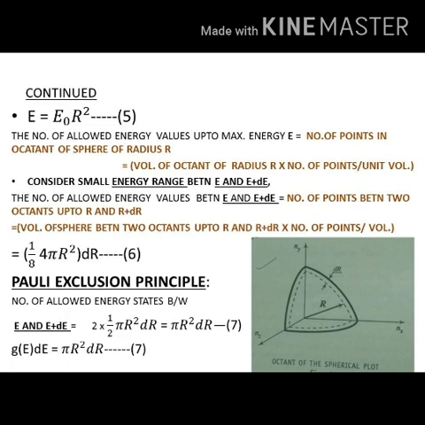Therefore we can write G of E into dE. Why am I writing G of E into dE? Because it is the number of allowed energy states between E and E plus dE, that is, in the energy interval. So the energy interval is represented by G of E into dE. So G of E into dE equals pi r square into dr. Call this equation 7.